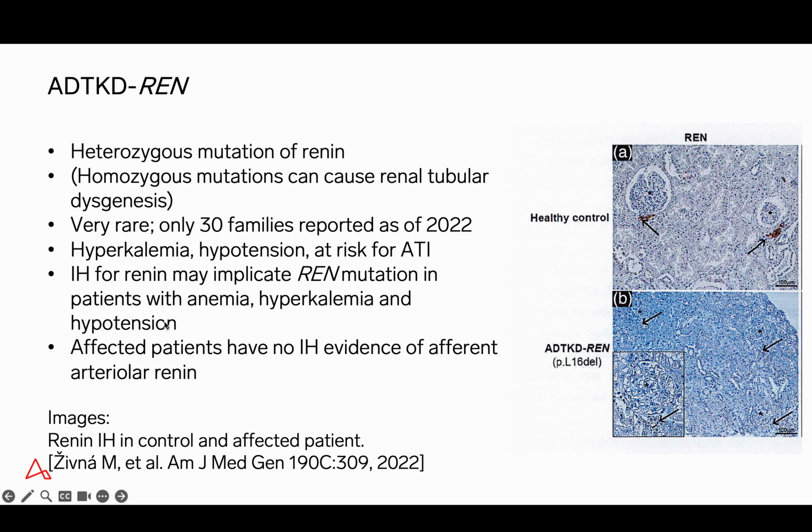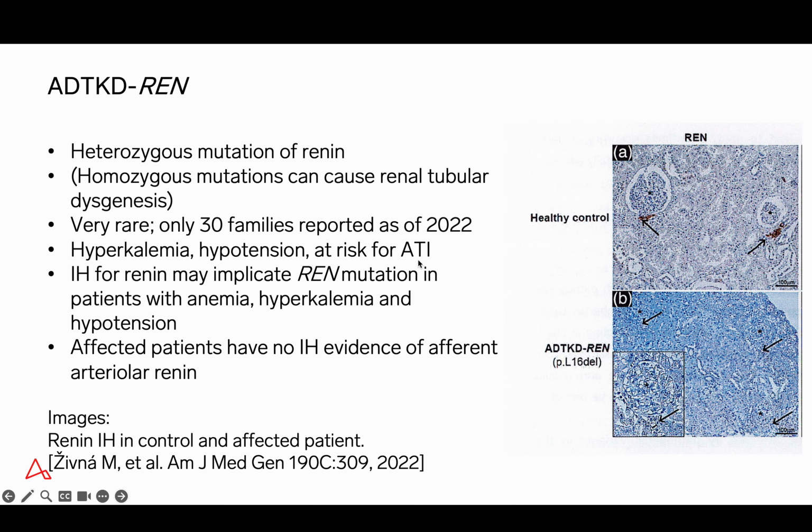Moving on to the renin mutation, heterozygous mutations of renin are a very uncommon cause of autosomal dominant tubular interstitial kidney disease. Only 30 families have been reported as of 2022. Homozygous mutations of renin cause renal tubular dysgenesis, a disease I will be discussing in the last segment.